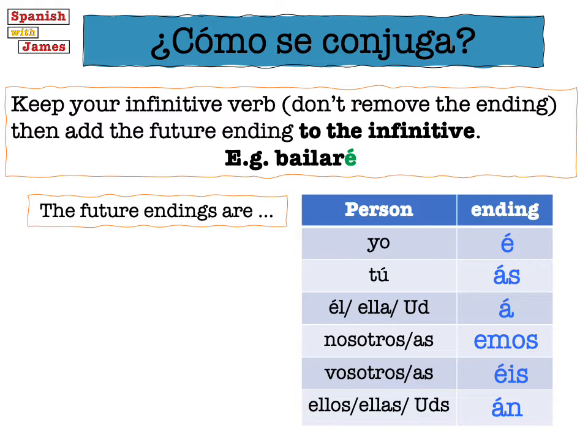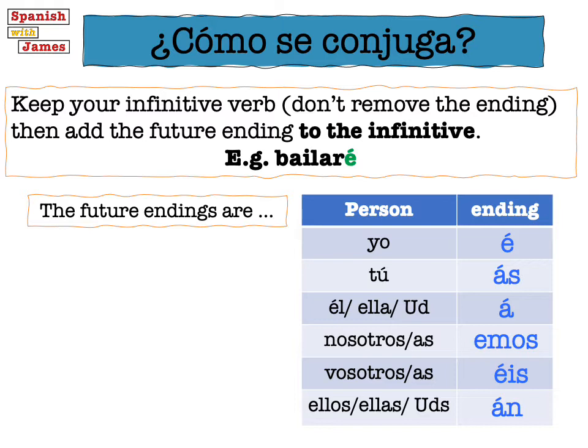So if we go back to the verb bailar, we've already got bailaré, and that's I will dance. So you will dance would be bailarás. He, she, or you formal would be bailará. Then we will dance would be bailaremos. You plural will dance, bailaréis. And they will dance, bailarán.